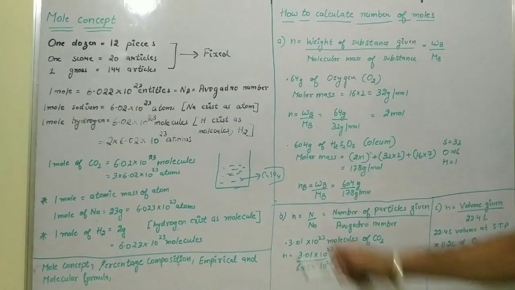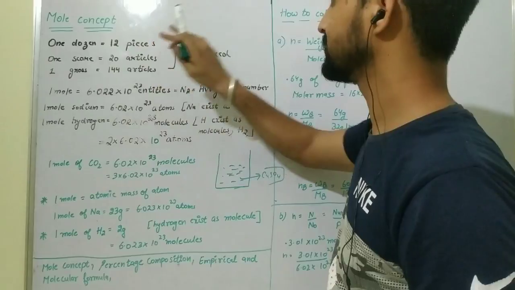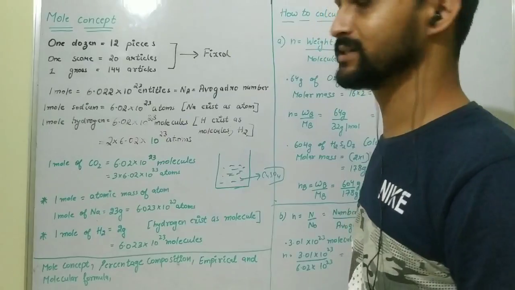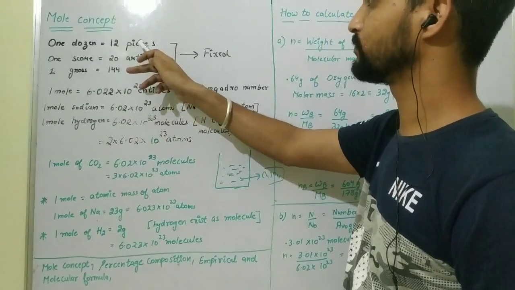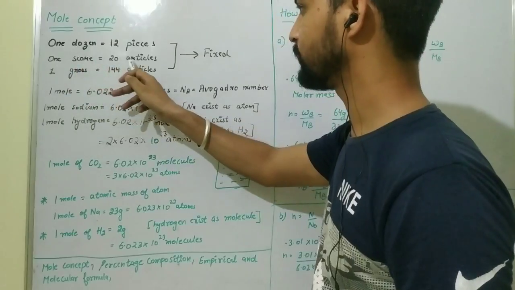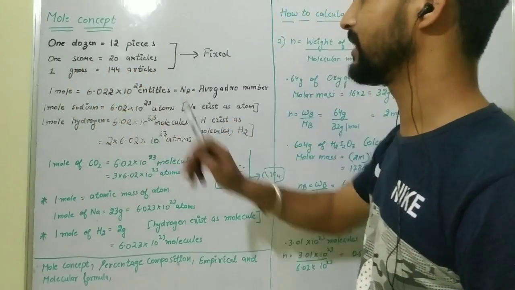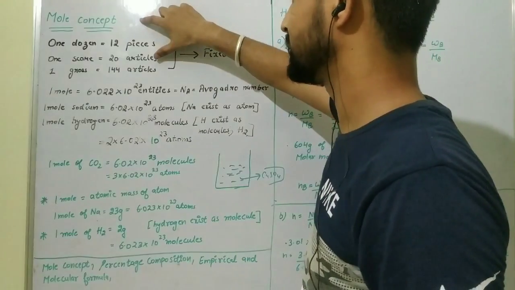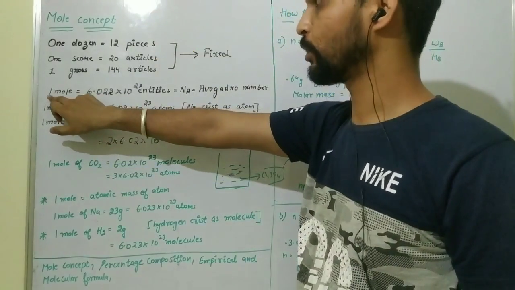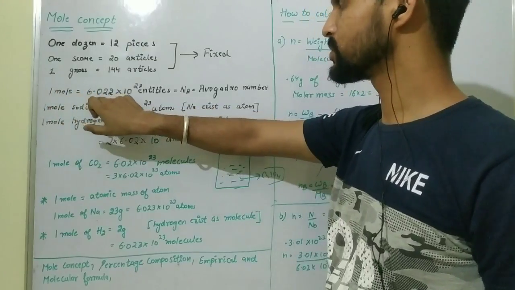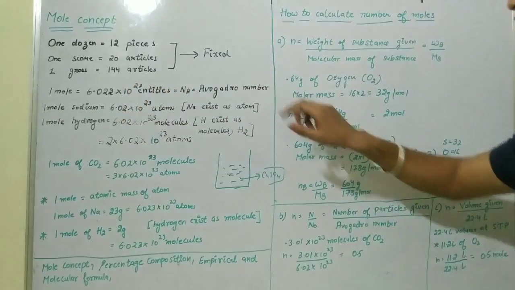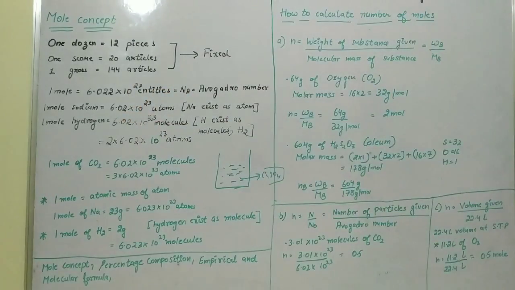First of all, I will discuss some general examples. In 1 dozen we have 12 pieces, like 12 bananas or 12 books. In 1 score we have 20 articles, and in 1 gross we have 144 articles. All these are fixed. The same kind of identity is given by scientists in chemistry for molecules. According to them, 1 mole is equal to 6.022 into 10 raised to power 23 entities. This is also known as the Avogadro number.